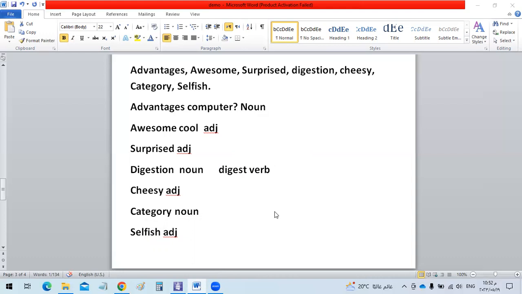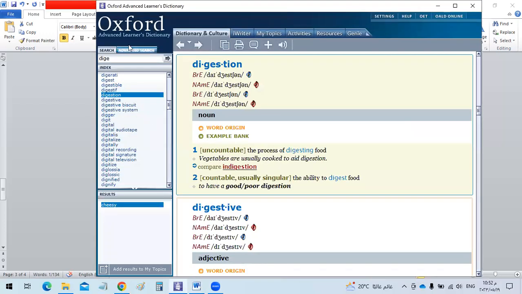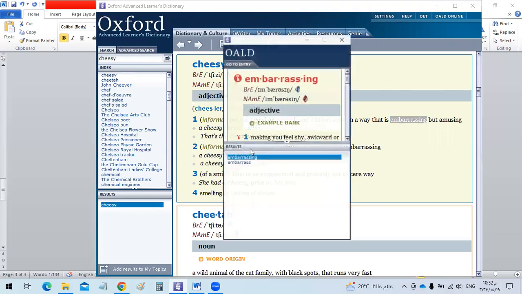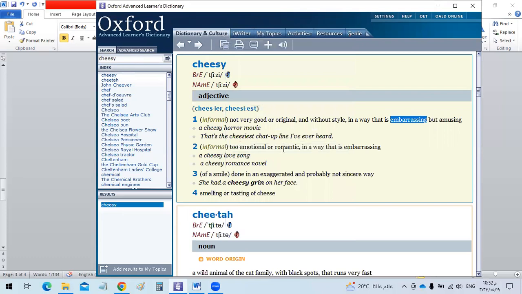Or you can say that this film is cheesy, that means it's embarrassing. It has some romantic scenes, so it's cheesy. Let's have this adjective in the dictionary. So cheesy means embarrassing, as you can see, or it's emotional or romantic, or it's tasting of cheese.